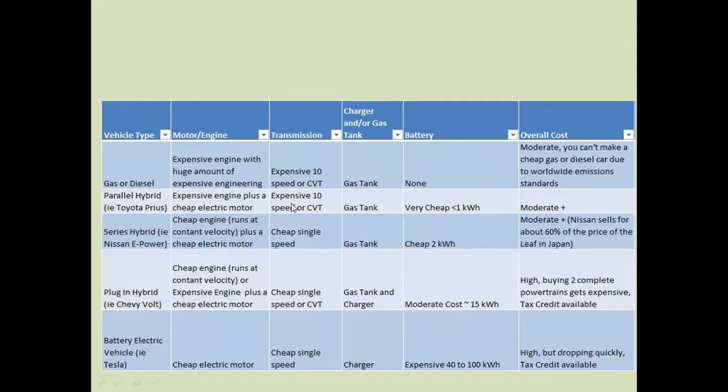From here, the transmission system is an expensive 10-speed or CVT. From here, we can use the gas tank. The battery capacity is very cheap, less than 1 kilowatt. The overall cost is moderate.